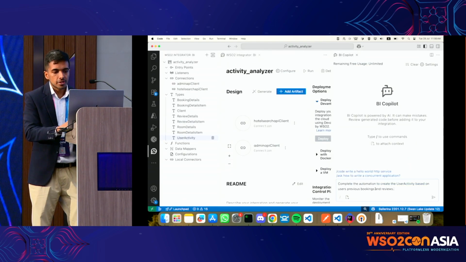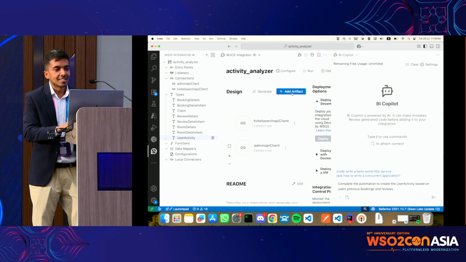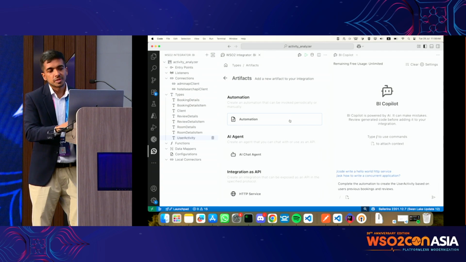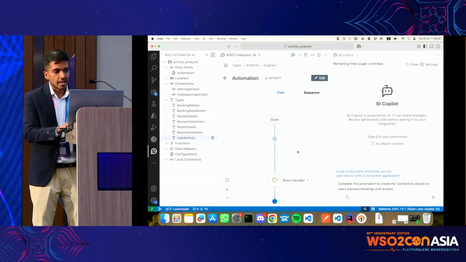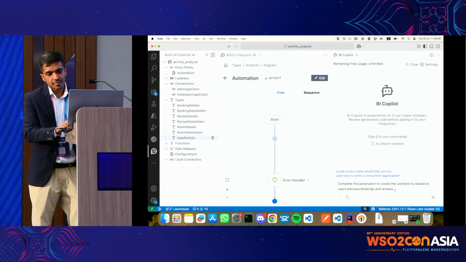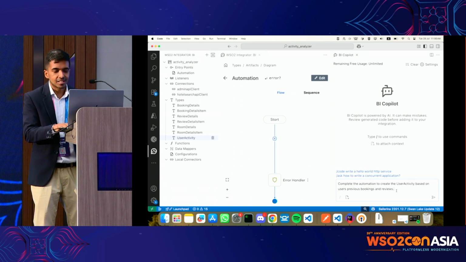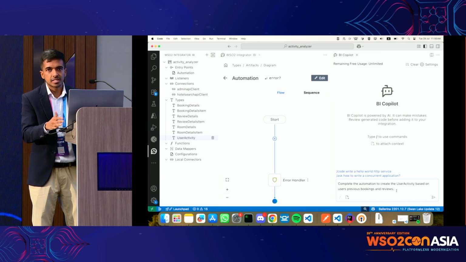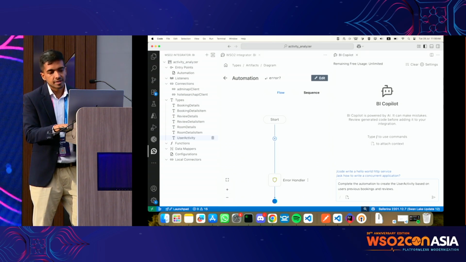So what I'm going to say is, oh wait, I forgot something. What we discussed, right? What I need is automation. So I'm going to create automation from the project. Now I have an empty automation up and running. I'm going to tell Copilot, complete the automation to create the user activity based on the previous bookings and reviews. I know it's a very abstract thing to say, but since we already created the connections and the connectors, it already knows what these APIs are. So ideally, Copilot should get it done.